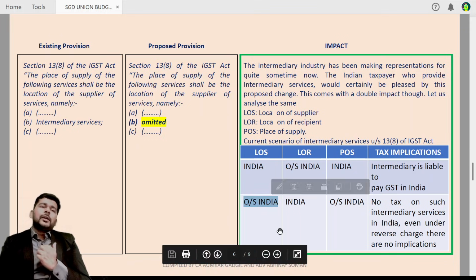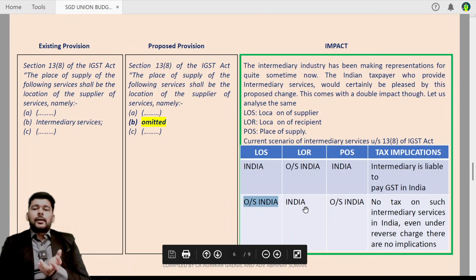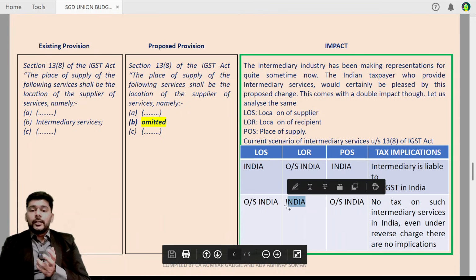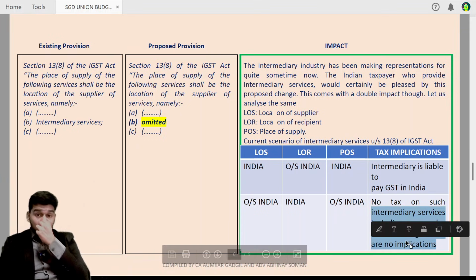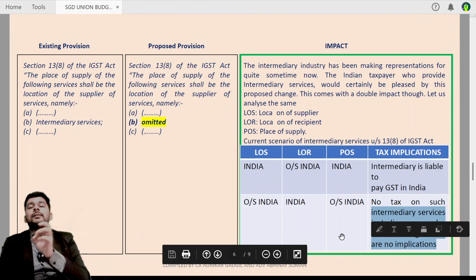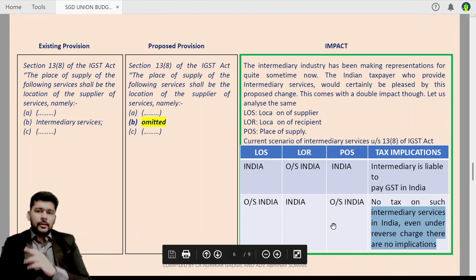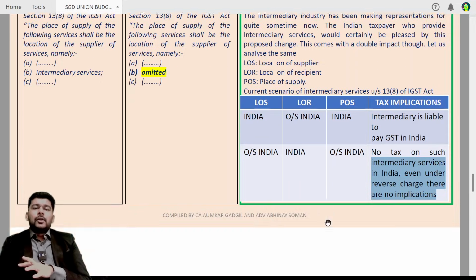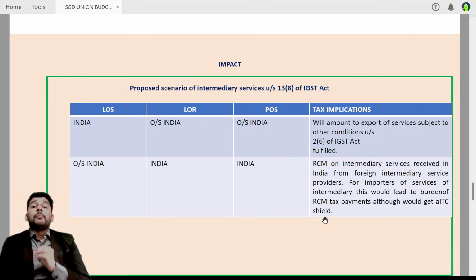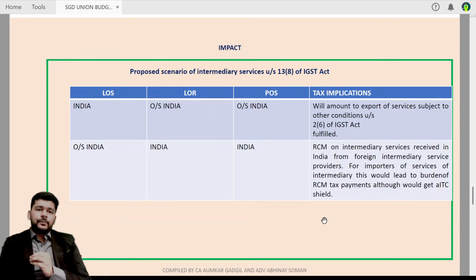Currently, if the intermediary is located outside India, but a customer who is paying the commission is located in India, then the place of supply is outside India because of the location of supplier of service being outside India, and thus there were no tax implications on the person availing such intermediary services in India, because technically it did not qualify to be an import of service. Now friends, based on the proposed amendment, what really happens?